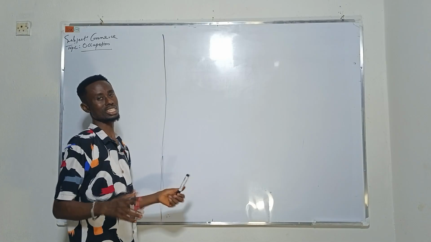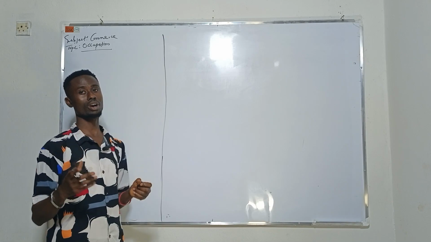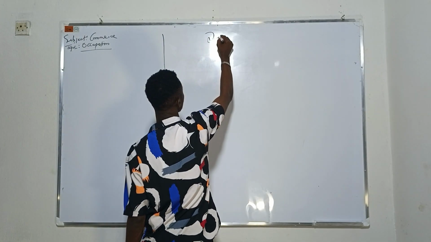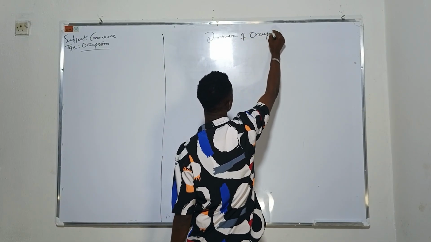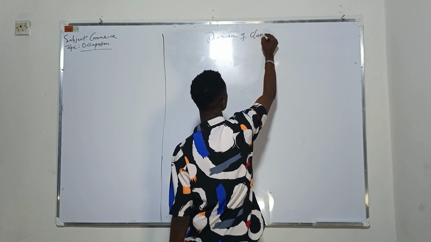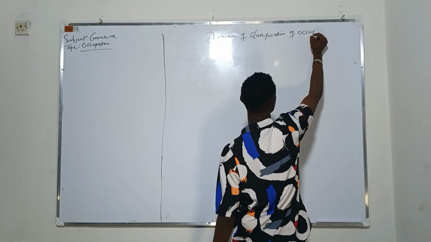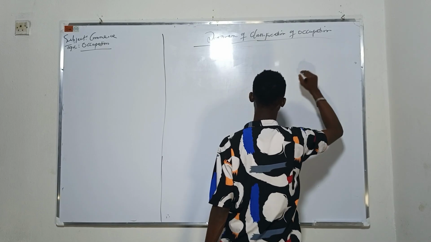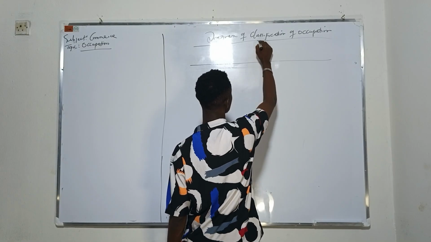So we are briefly going to look at a diagram to explain the classification of occupation. Occupation is classified into three.